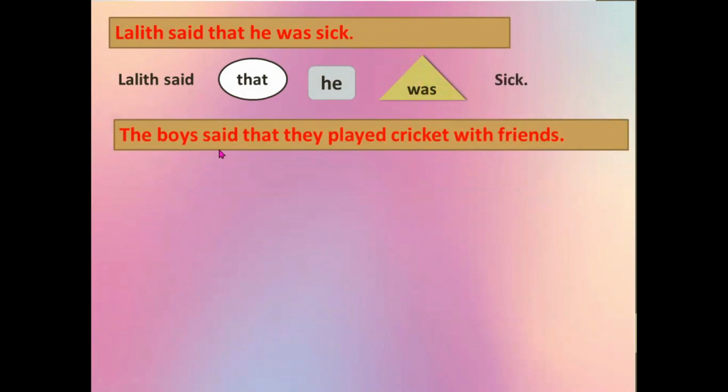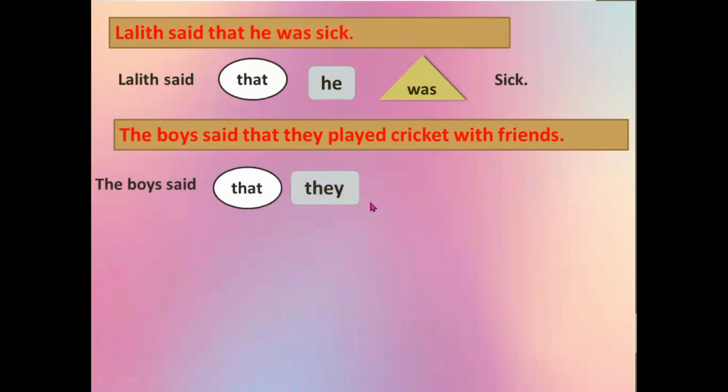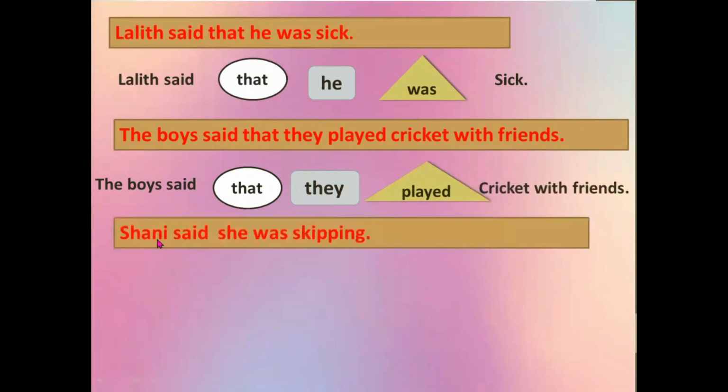The boys said that they played cricket with friends. Here also you can see the word that, the pronoun they, and the verb played, cricket with friends. Shani said she was skipping. There's no word that, but there's a pronoun and the verb was skipping.